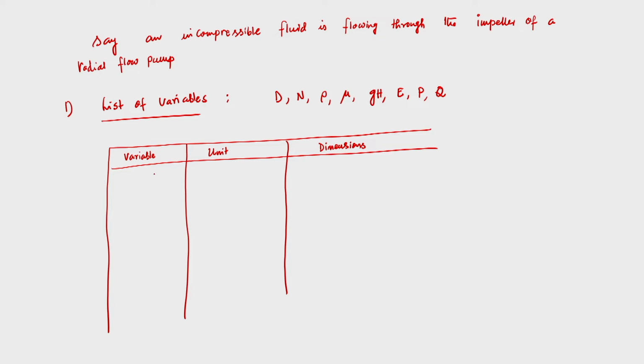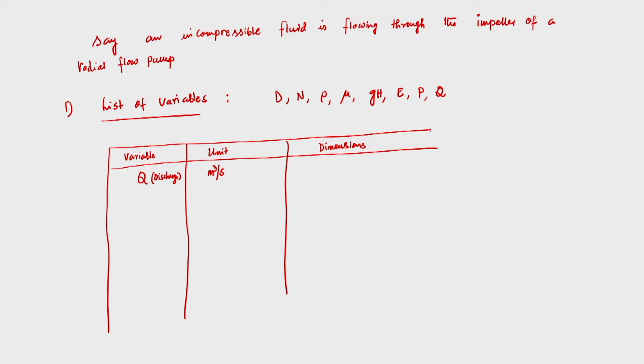The first quantity is Q, that is discharge. Of course the unit is meter cube per second. So Q is discharge, unit is meter cube per second, and what would be the dimension?